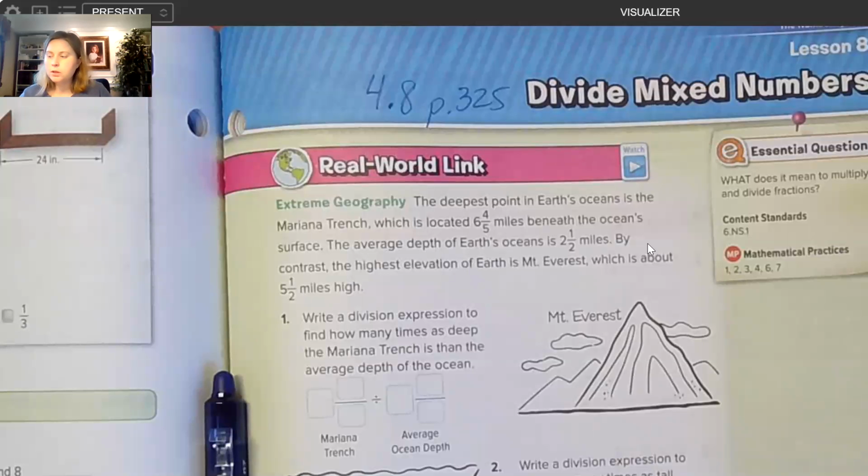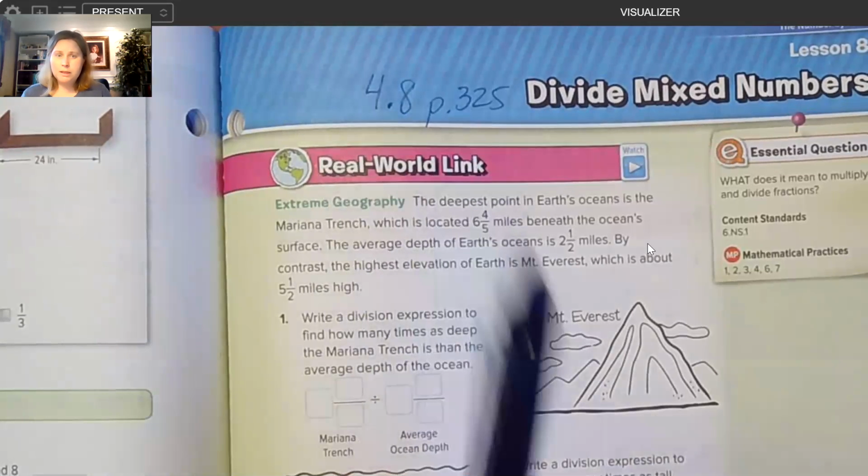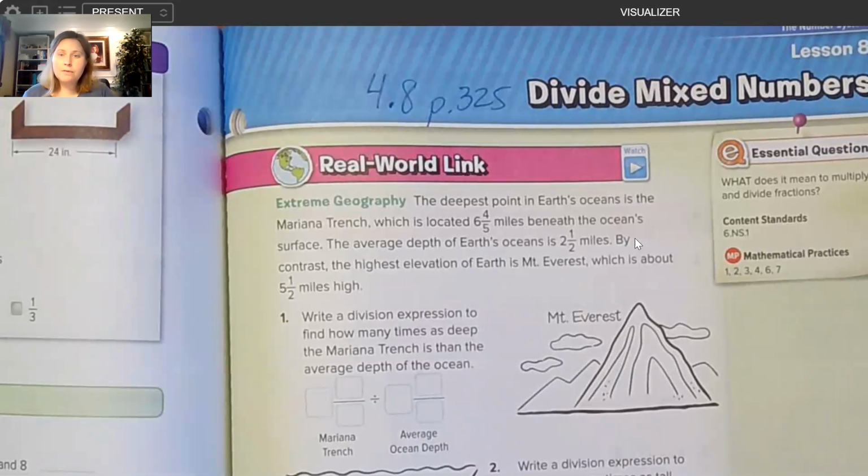So we have the real world link on chapter 4, lesson 8, page 325, dividing mixed numbers. The deepest point in the Earth's oceans is the Mariana Trench, which is located 6 4/5 of a mile beneath the ocean's surface. The average depth of Earth's oceans is 2.5 miles. By contrast, the highest point on Earth is Mount Everest, which is about 5.5 miles high. It's pretty cool to think of that in perspective.